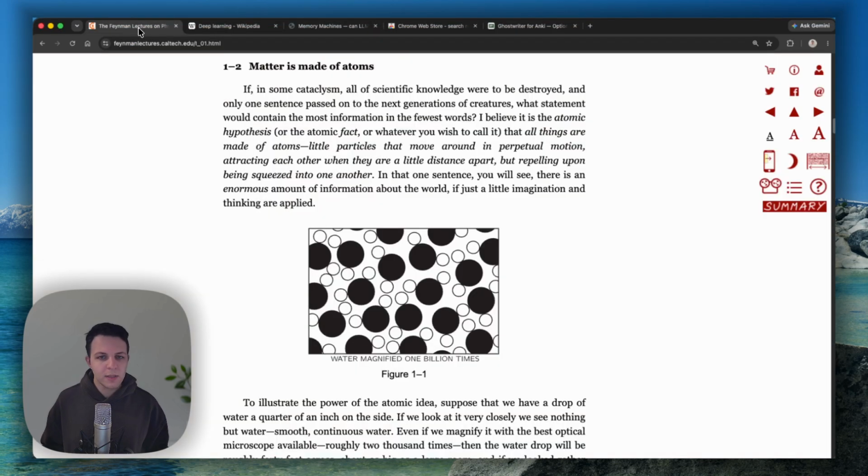V1. So let's say that you were reading the Feynman lectures on physics, which I'm sure is something that you too would do in your spare time. And you come across this paragraph that says, if in some cataclysm all of scientific knowledge were to be destroyed and only one sentence passed on to the next generations of creatures, what statement would contain the most information in the fewest words? And you think to yourself, oh man, whatever this statement is, it's something I probably want a flashcard on. So what is it? It's the atomic hypothesis. What's the atomic hypothesis? That all things are made of atoms, as good flashcards should be as well.